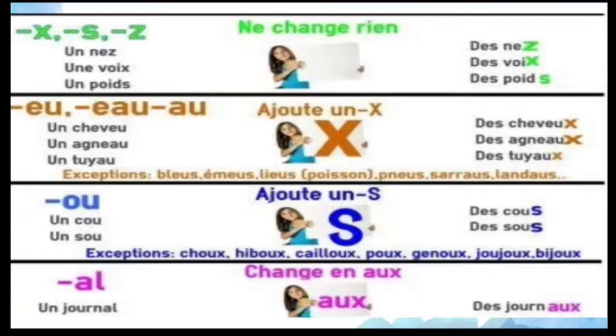And add s when the noun ends with ou. See the example: cou means neck, and des cous, necks. And sou is a penny, and des sous, pennies. And change to aux if the noun ends with al. See the example: un journal means newspaper, and the plural form is des journaux.